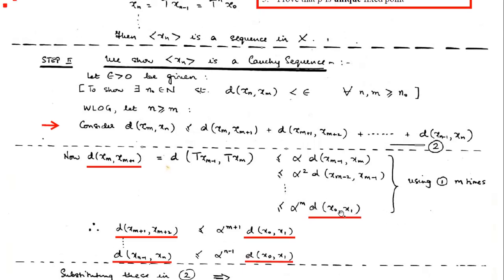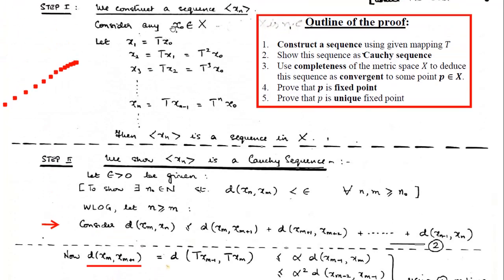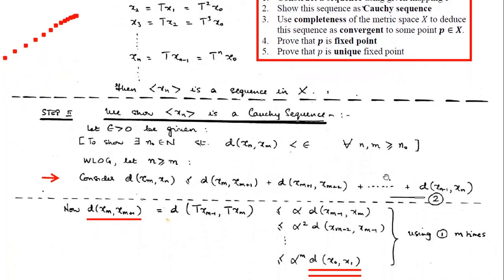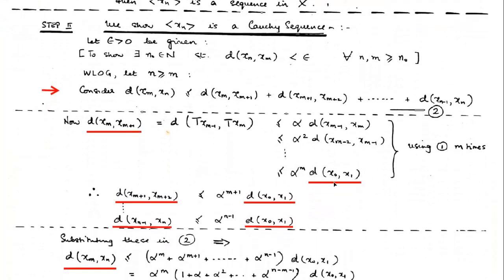Meaning how did this sequence start? The sequence started with x0 and the next point x1. So only the initial 2 points x0 and x1 will basically be playing the role. So all the distances of subsequent points, meaning xm and xm plus 1, xm plus 1 and xm plus 2, and so on, all these distances will be less than or equal to alpha to some power times the distance of x0 and x1.